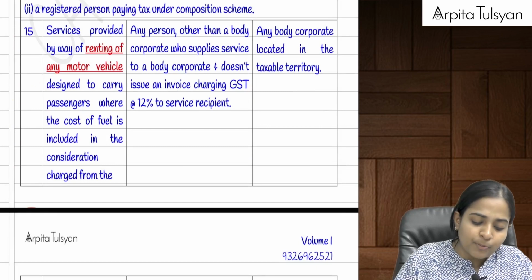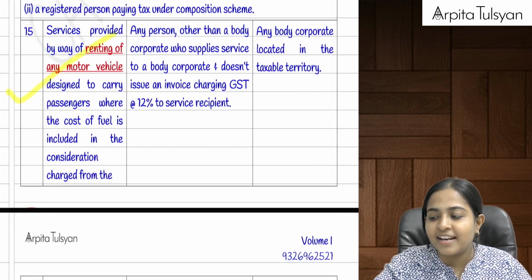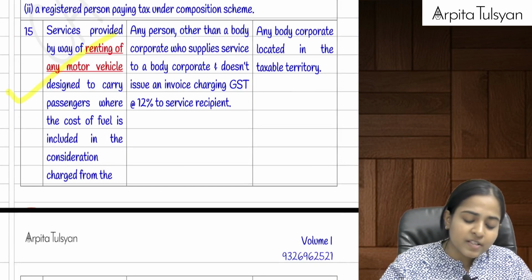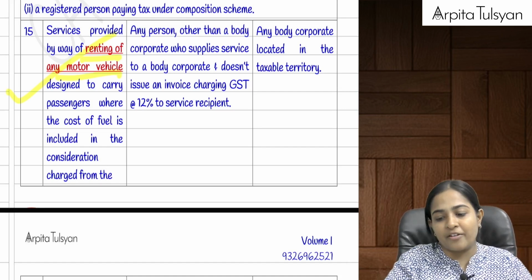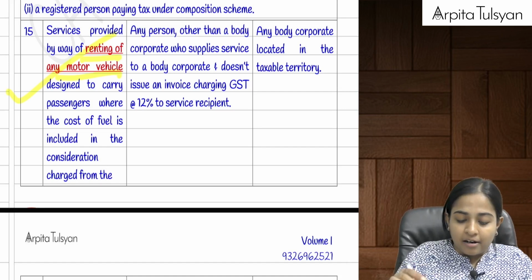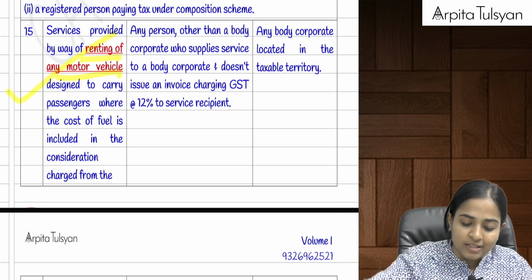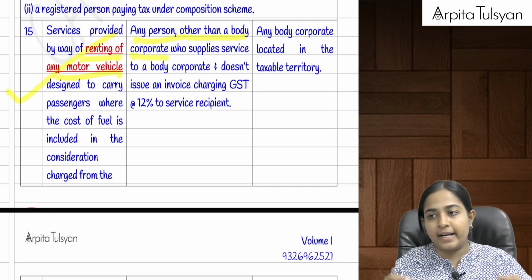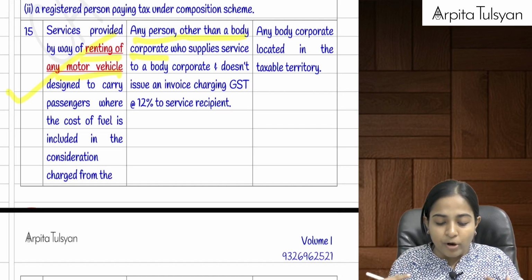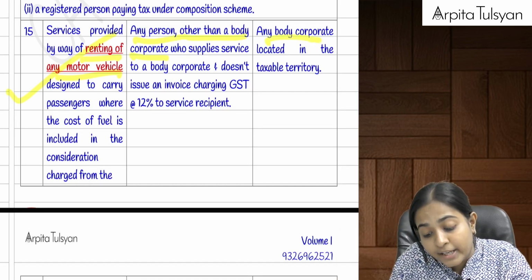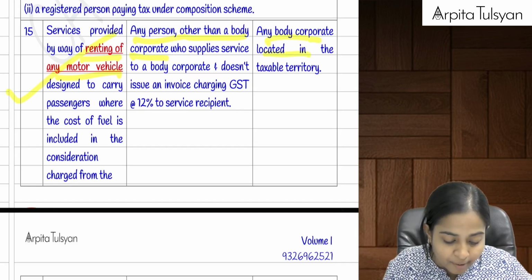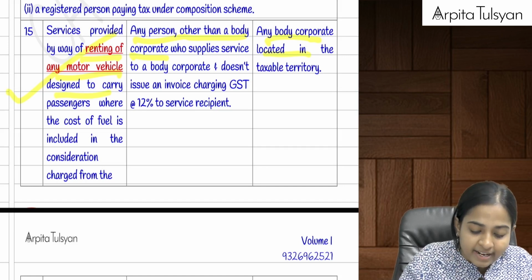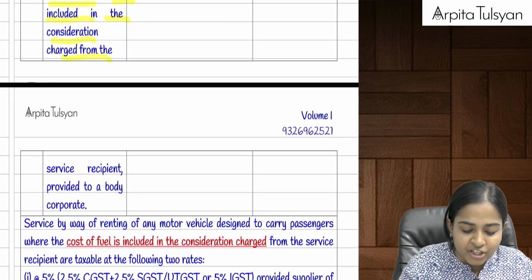Yes? Okay. Then the next point, the second last point: services provided by way of renting of any motor vehicle. Now, renting of motor vehicle means what? First of all, who is providing this particular service? Any person other than a body corporate, any person other than a company, who provides services to a body corporate. A non-body corporate providing renting of motor vehicle services to a body corporate, of any such motor vehicle which is designed to carry passengers, where the cost of fuel is included in the consideration charged from the recipient.